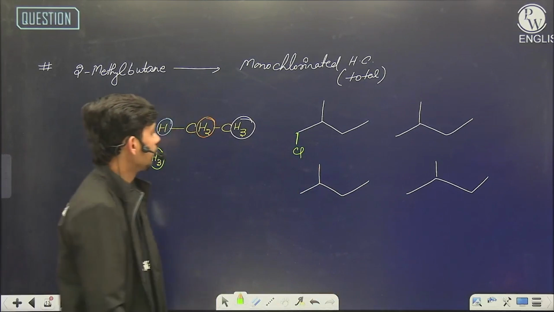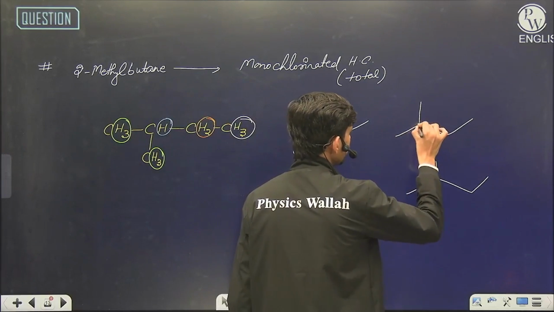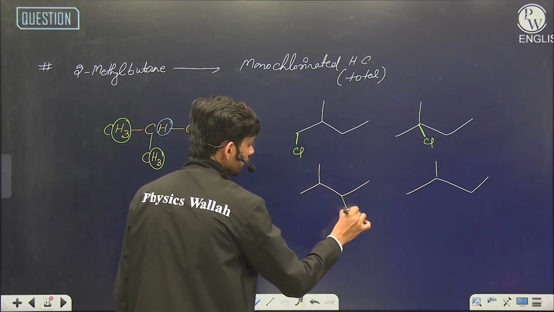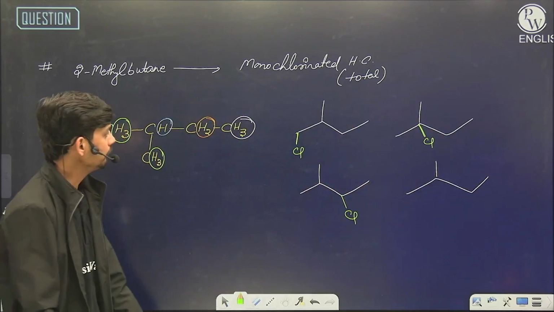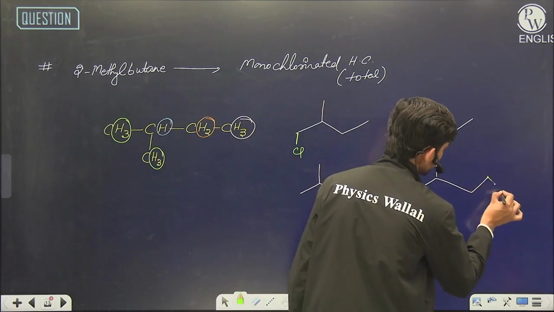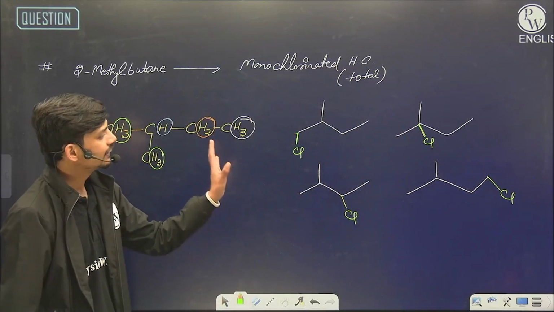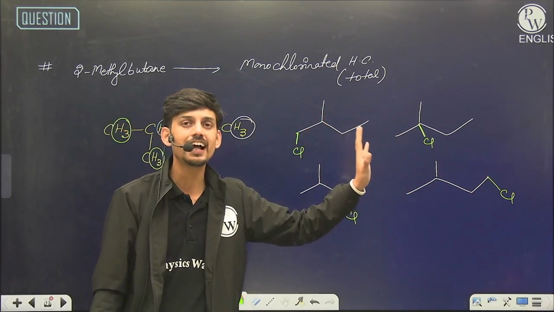The second is the blue circle. So I am replacing one hydrogen from this blue circle with chlorine. The next is the orange circle. Here I am replacing this hydrogen with the chlorine atom. And the last is the white circle, in which I am replacing this hydrogen with the halogen atom. Now let us see, these are the 4 structures that are possible.